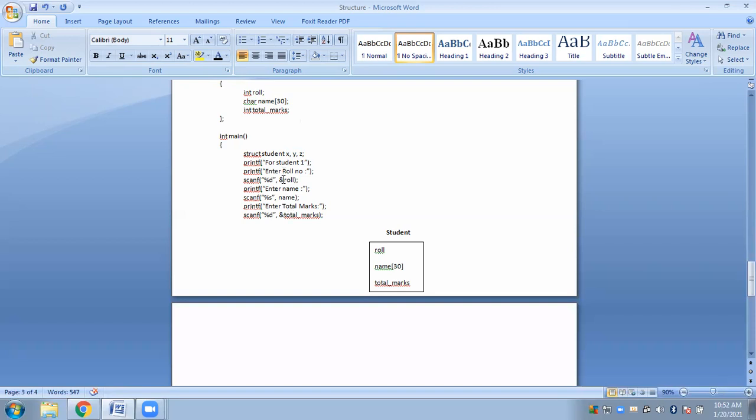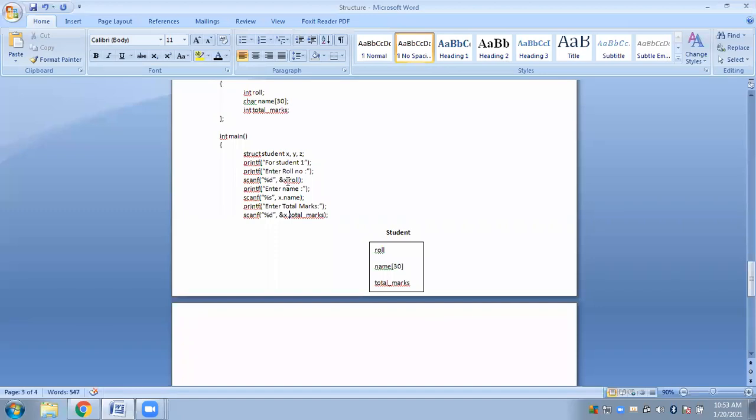So what we will do is we will simply mention the student for whom I want to access the data member so that I can give input to it. So it will not be simply ampersand roll, it will be ampersand x dot roll. It means for student x, I want to input the roll number. For student x, I want to input the name. And for student x, I want to input the total marks.